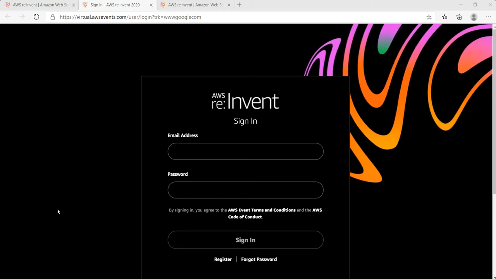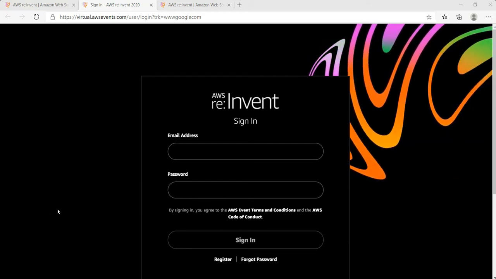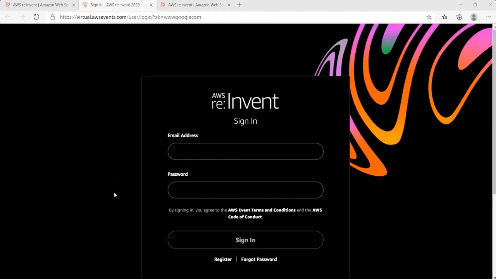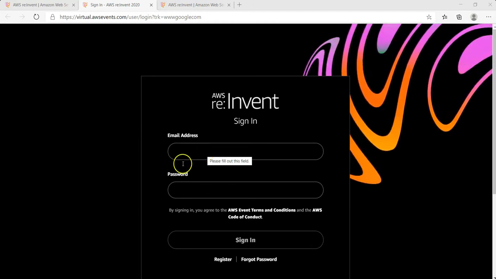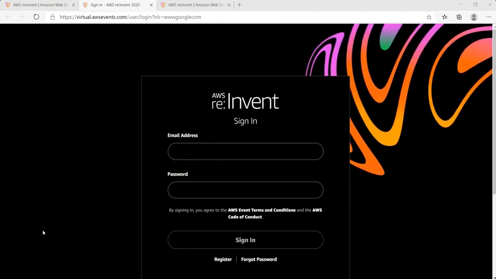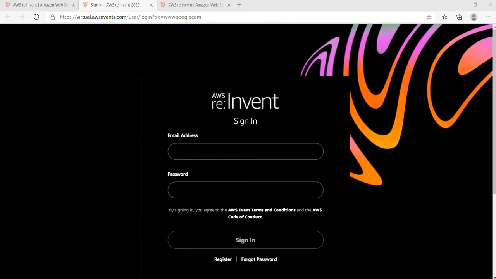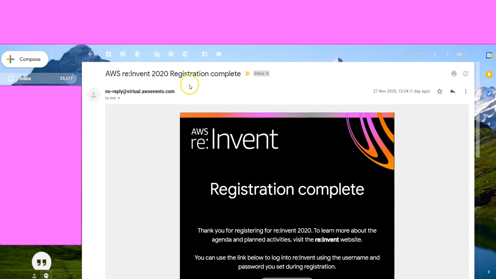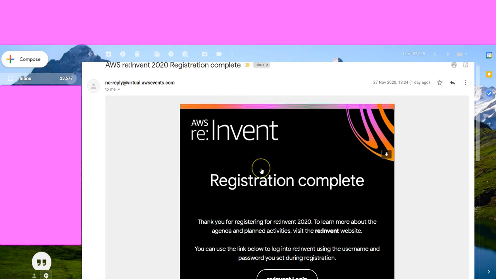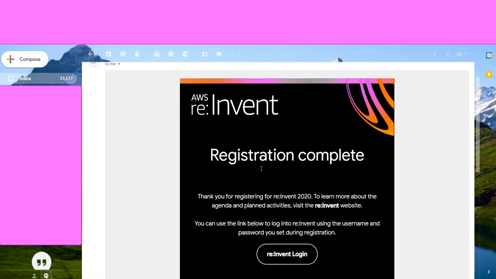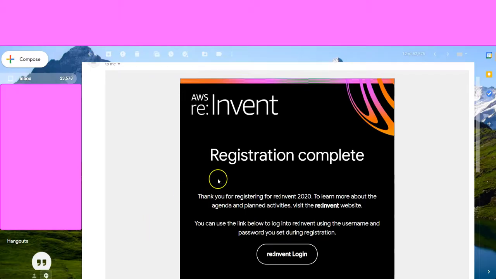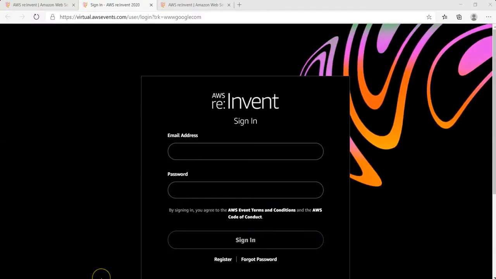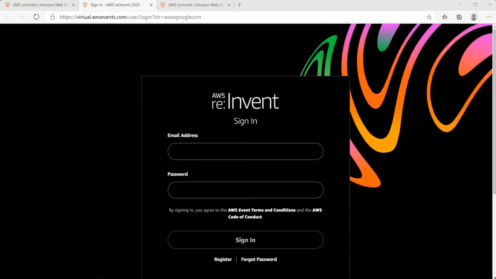If you have just created your account and verified it successfully, and you try to log into your account immediately, then you might receive an error because it may take a while to synchronize your account. Within 30 minutes or so you will get another email from AWS which will mention the registration complete message. After you get this registration complete email, you will be able to log into your account. So give it some time, wait for the email confirmation of registration complete, then try to log into this account.